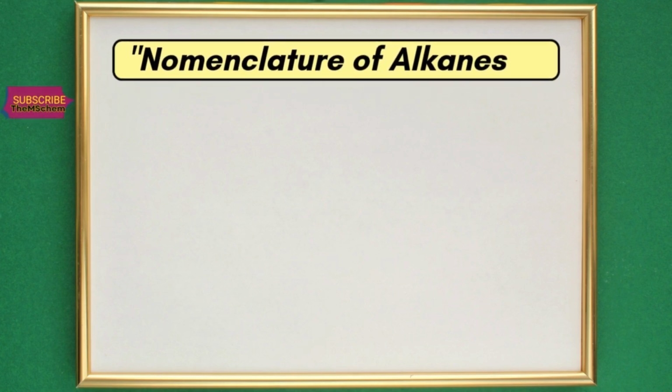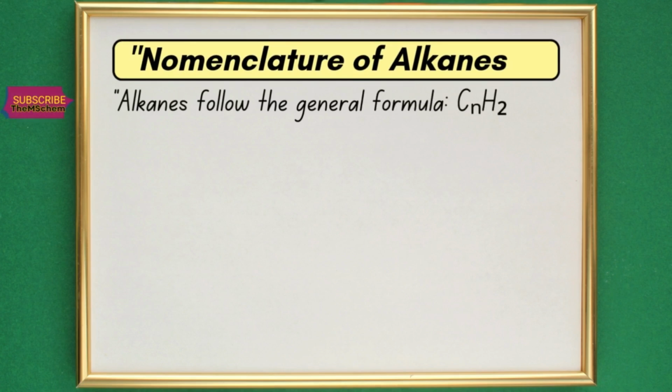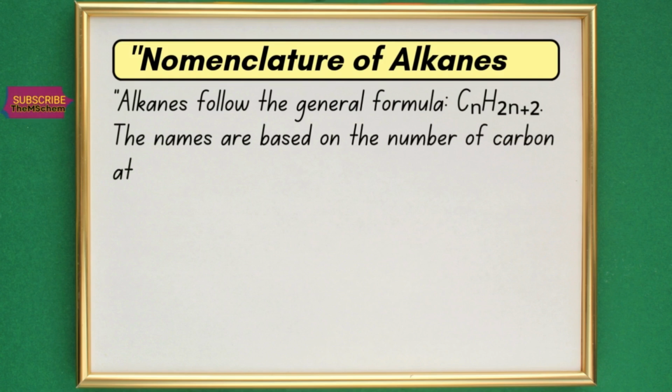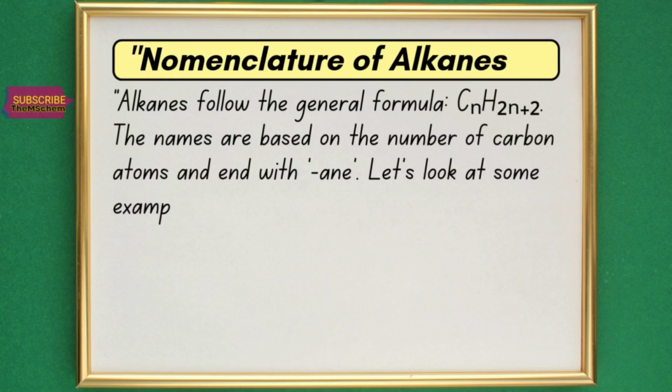Now we are on the nomenclature of alkanes. Alkanes follow the general formula, that is CnH2n+2. The names are based on the number of carbon atoms and end with "ane". Let's look at some examples.